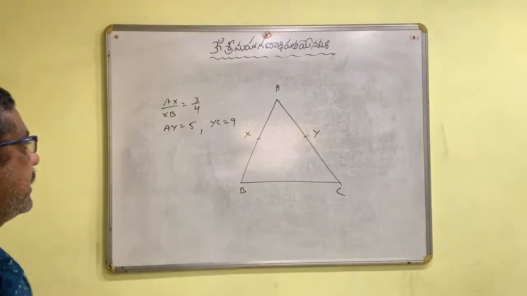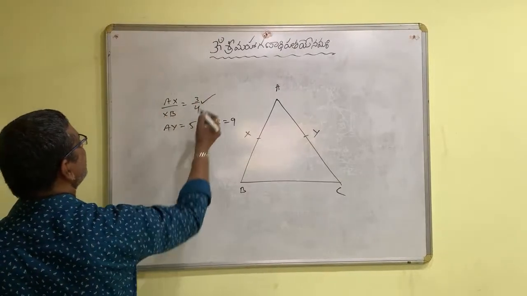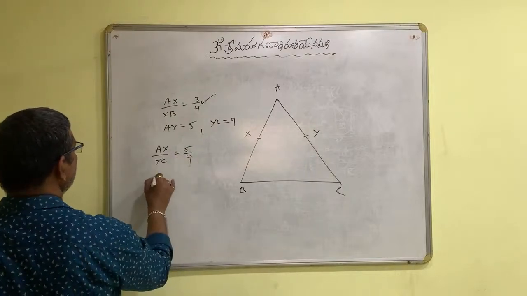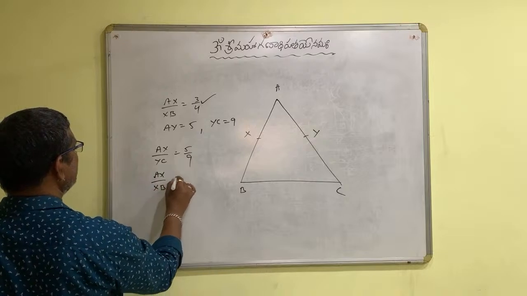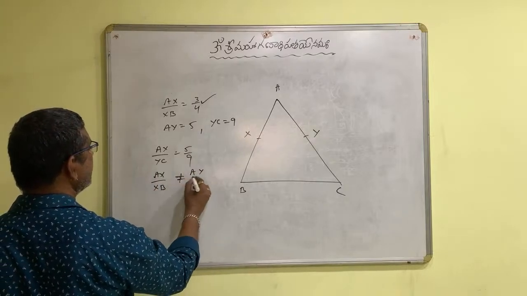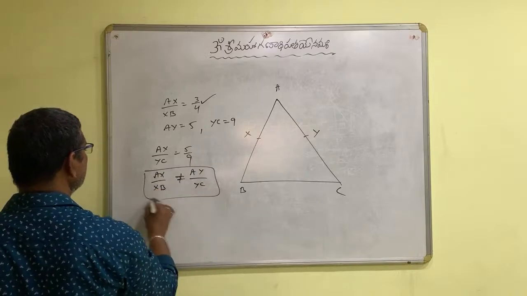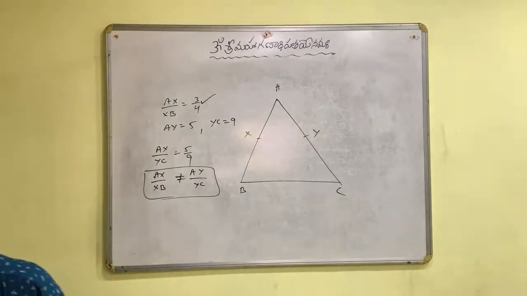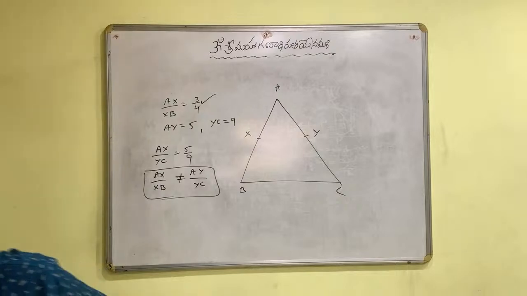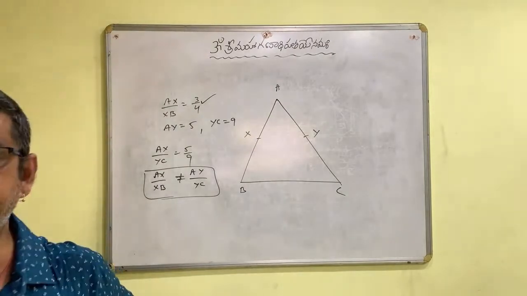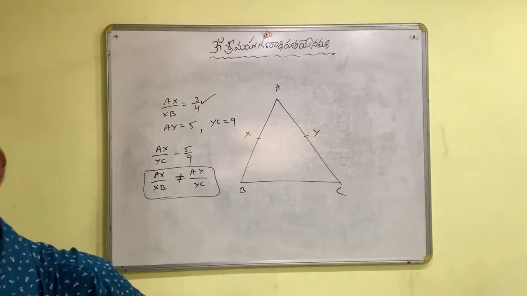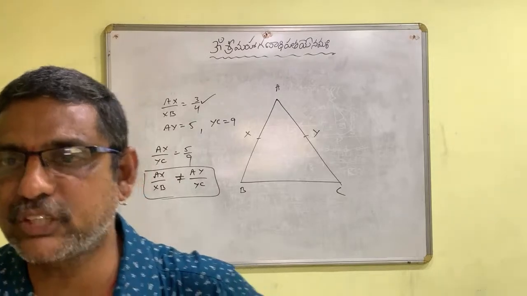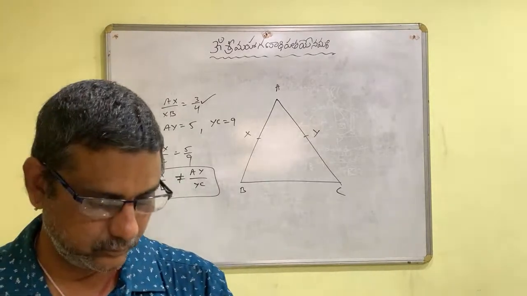Yeah, certainly. See, AX by XB is 3 by 4, given. Then AY by YC is 5 by 9. AX by XB is not equal to AY by YC. The ratios are not equal. Then you cannot say that XY is parallel to BC. Since the ratios are not equal, the line XY is not parallel to BC. Okay, na?